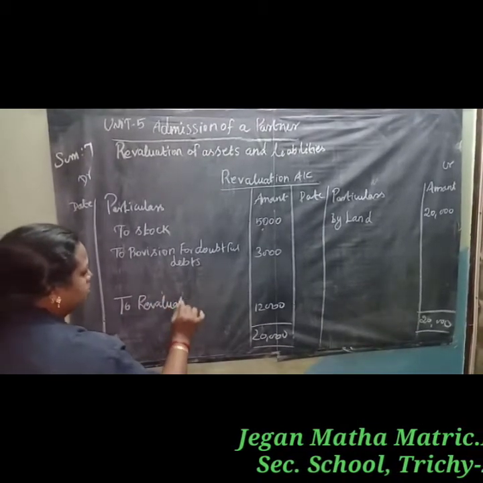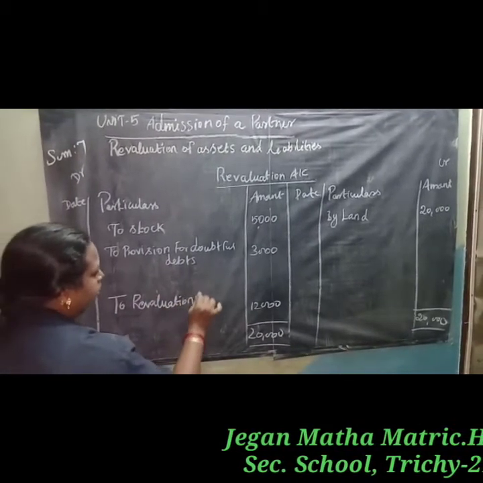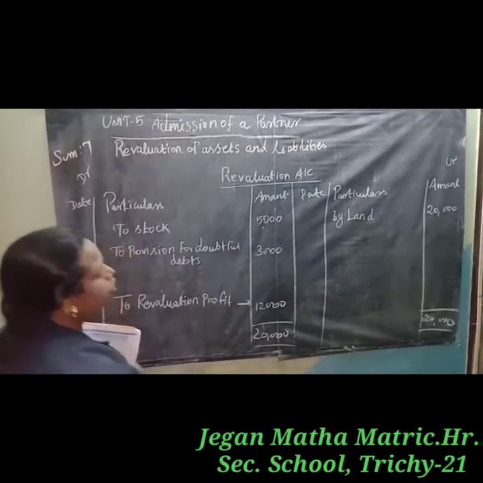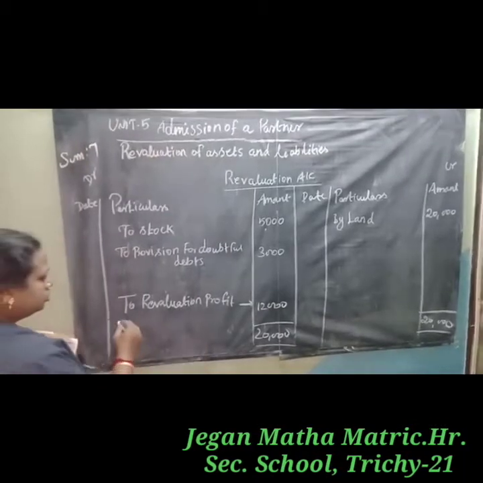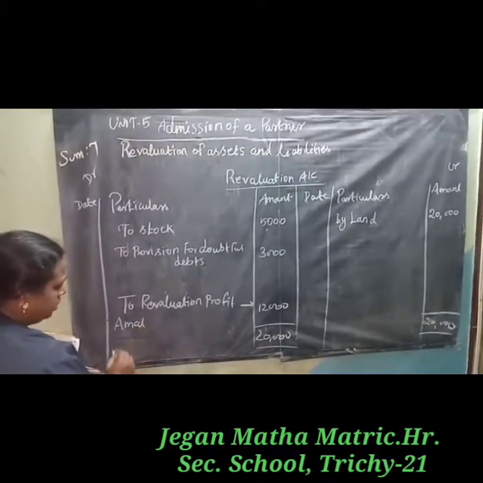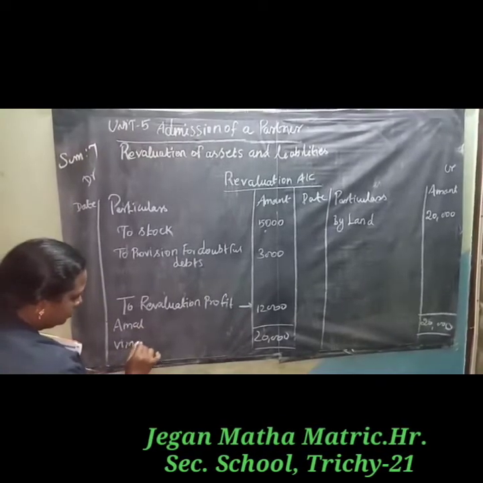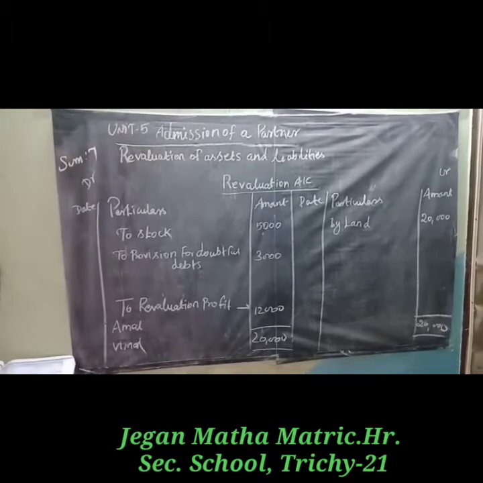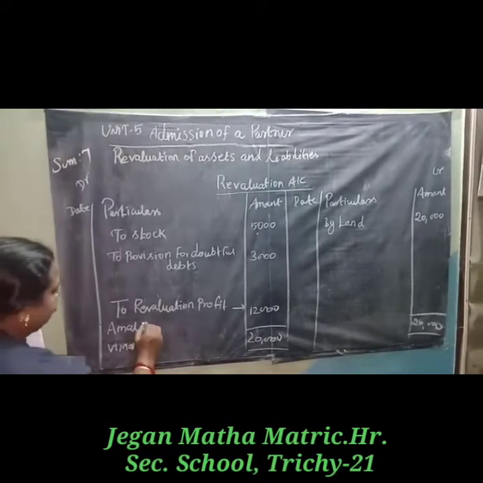Revaluation profit 12,000. The profit will be transferred to the old partners' capital accounts. The old partners are Amal and Vimal, and the ratio given is 7:5.